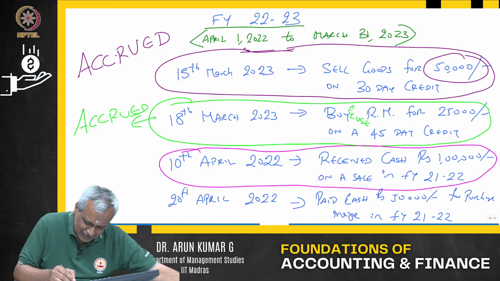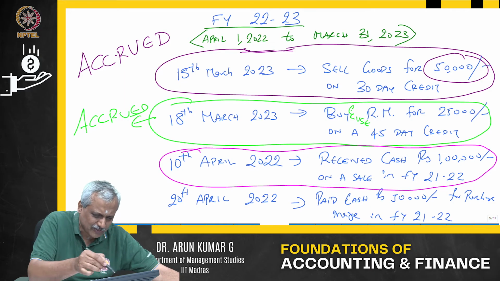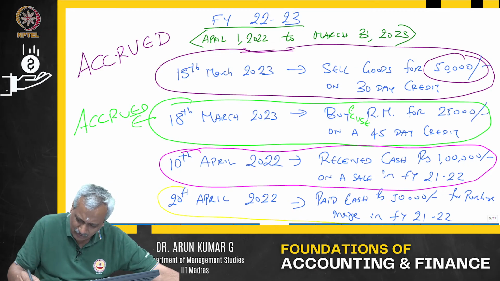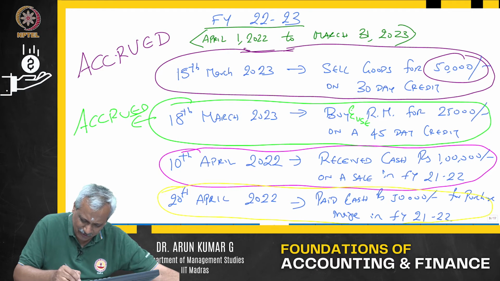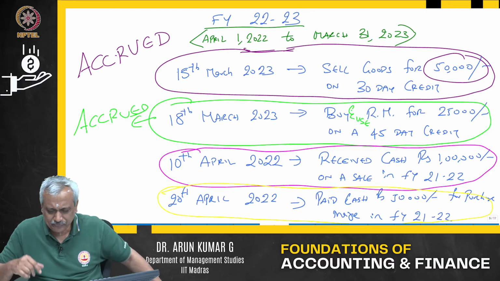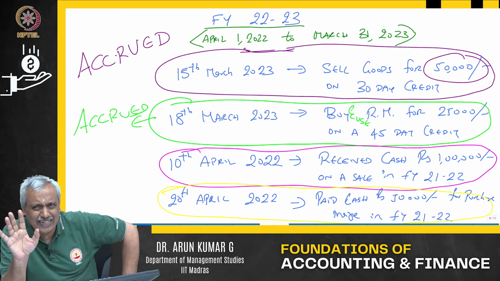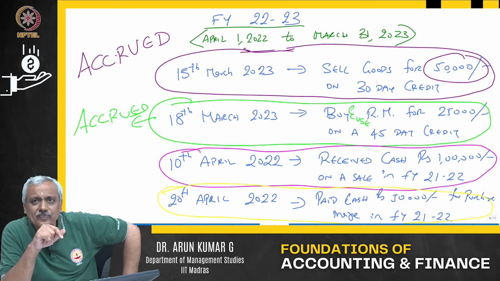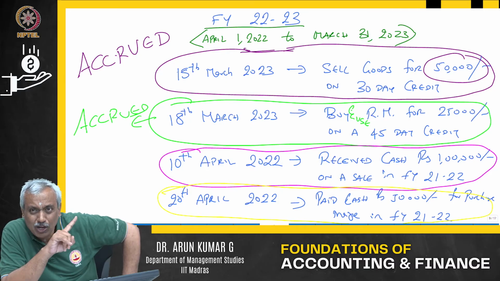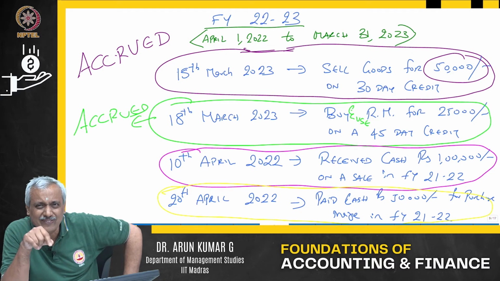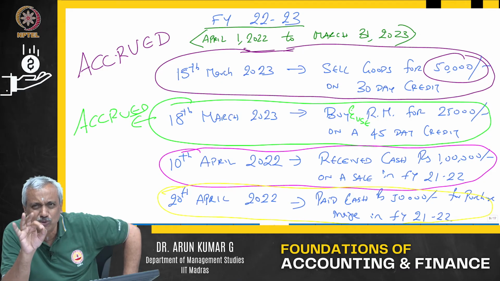The same applies to the next case, where you paid cash for purchases that you made in FY 21-22. The cash has gone out, and I will record it, that is okay. But is that expenditure pertaining to the financial year 22-23? No, that expenditure pertains to the financial year 21-22. So, it will not find any place in the profit and loss statement for the year 22-23.